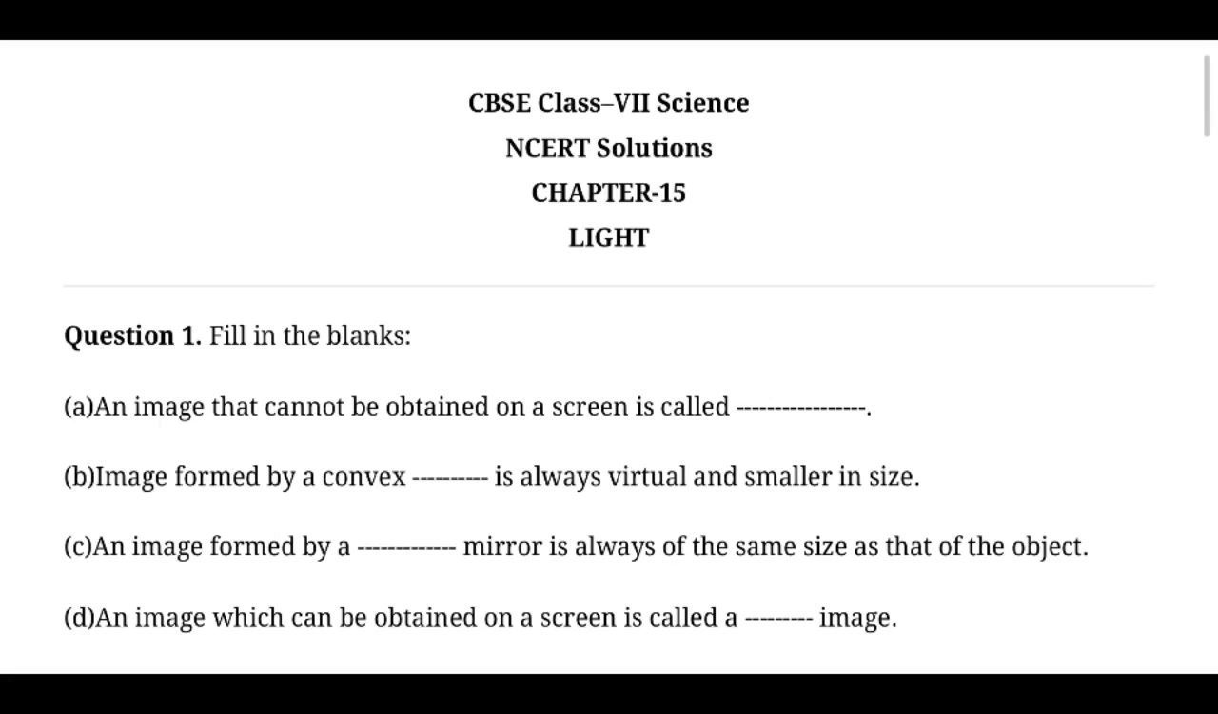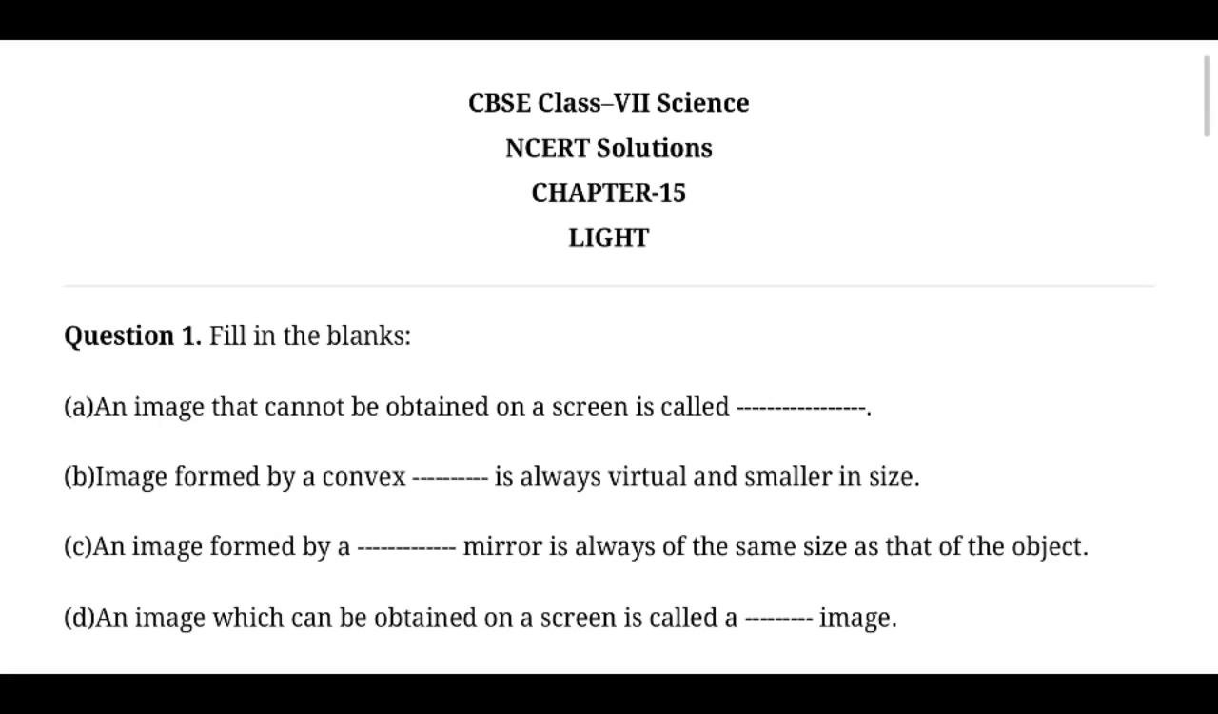An image that cannot be obtained on a screen is called... In the earlier class itself, I very clearly told you, if an image cannot be obtained on a separate screen apart from the mirror, that image is called a virtual image. Virtual means an invisible image. The image which we are able to capture on the screen is called a real image. If we can't, it's called a virtual or invisible or unreal image. So the answer for the first question is virtual image.